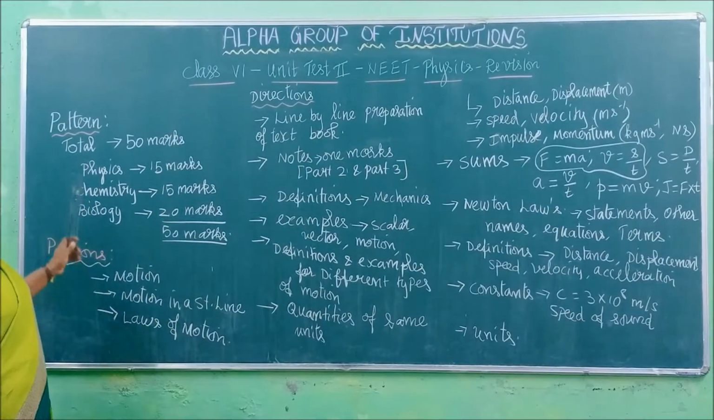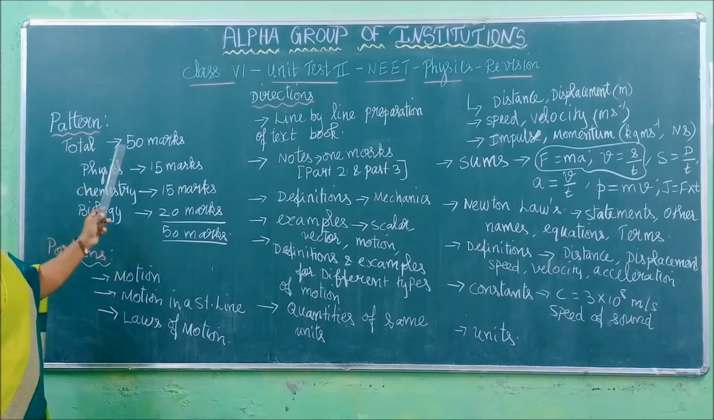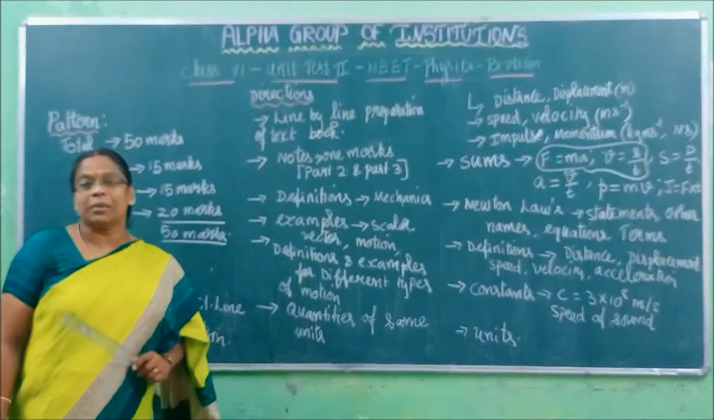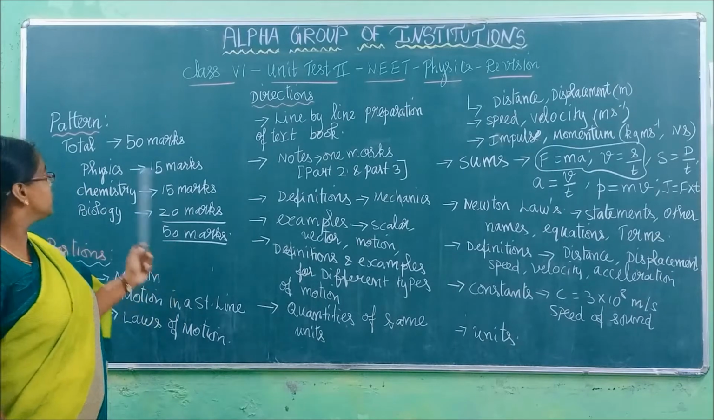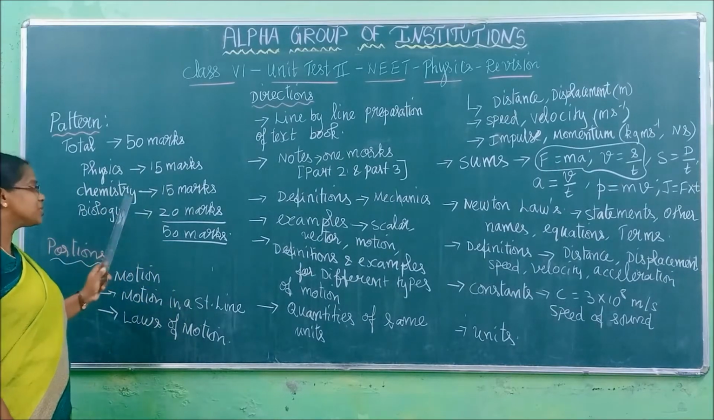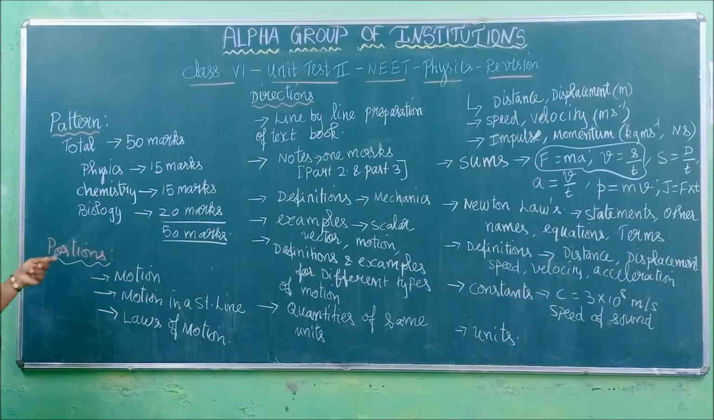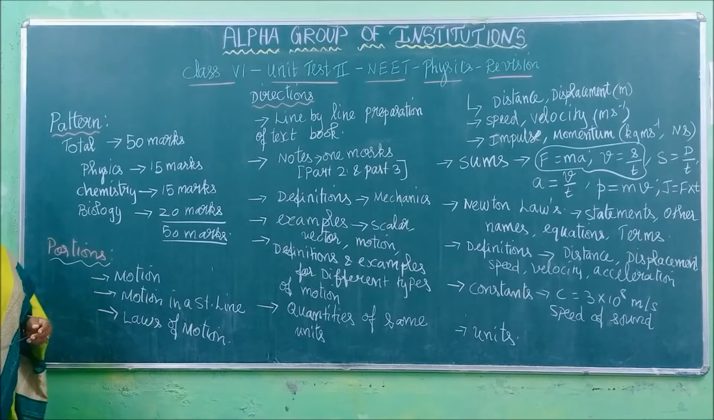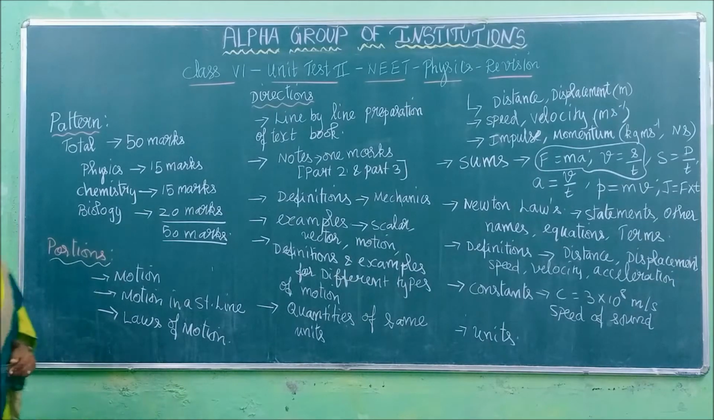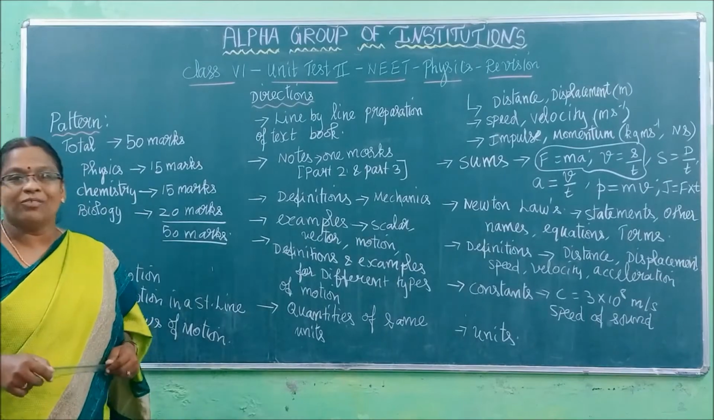Okay. Come, let's move into the pattern. So totally you will be writing the NEET test for 50 marks, out of which physics we will ask for 15 marks, chemistry we will ask for 15 marks, biology we will ask for 20 marks. Okay. So what are the questions? The same questions that we had for the unit test.